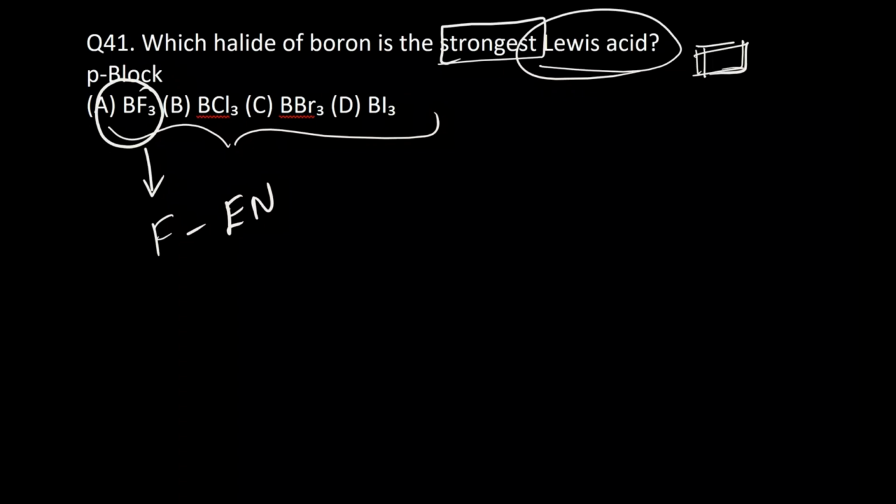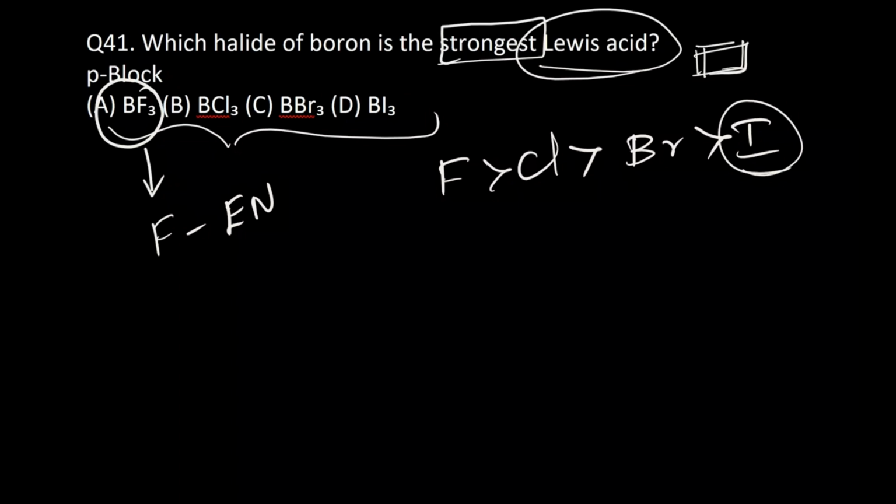That is your concept. Okay, so if I have fluorine, then chlorine, bromine and iodine, this is the order that will be followed. So iodine has the least back bonding, so boron's empty orbital is most available to accept the electrons. Okay, so the order follows: BI3 would be the strongest, then comes BBr3, BCl3 and BF3.